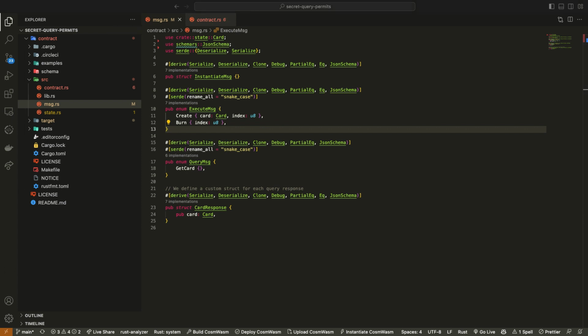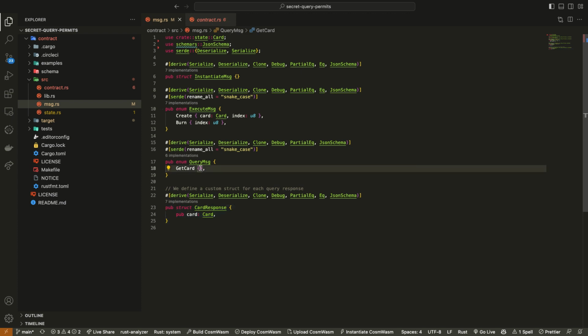I already have this written out, nothing to change here. I think all we need to write on this page is this query message. And another thing to note is that when we query the smart contract, this is our enum, what it returns is a response. And we have to define that response in our message file. So what we want to return upon a successful query is this struct I created, which is just a card response. And what it returns is the card. So all this is saying is that upon a successful query, we return a card.